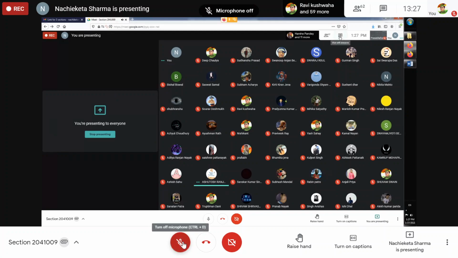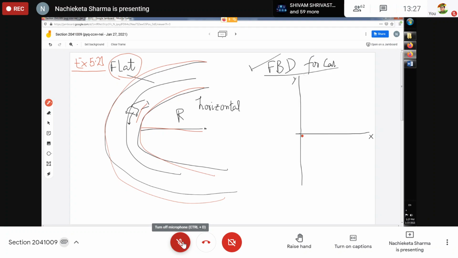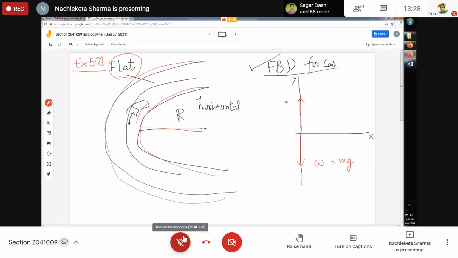Downward. One is weight downward. So I will represent the weight of the car downwards, that is W is equal to mg. And the other thing, normal force upward, that also I will show, because the ground is flat or horizontal. So naturally the normal force will also be in the vertical direction. Okay, so this is my normal force. Any other force?